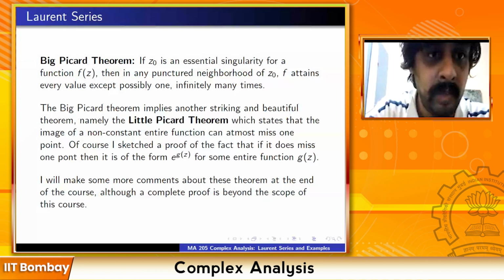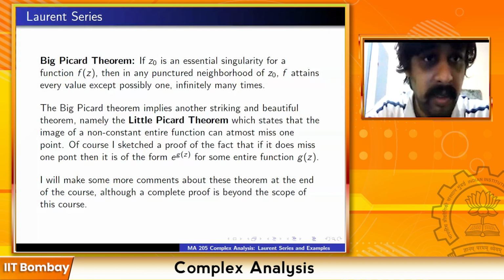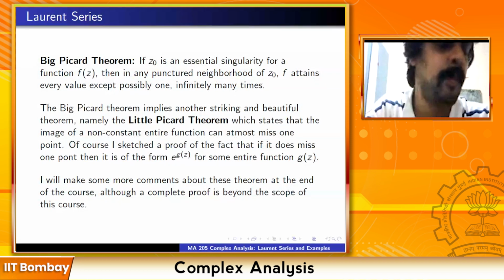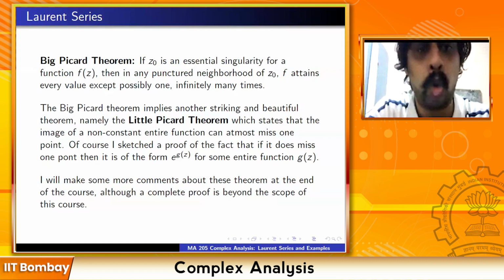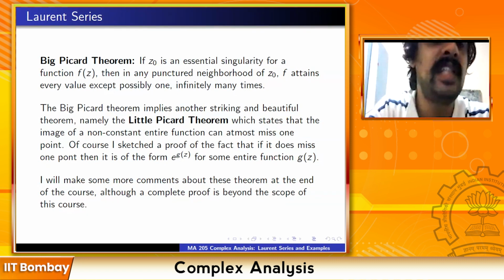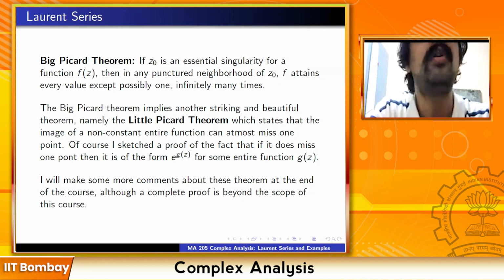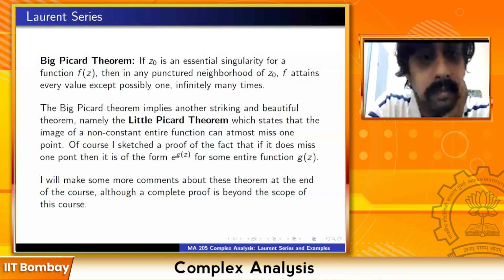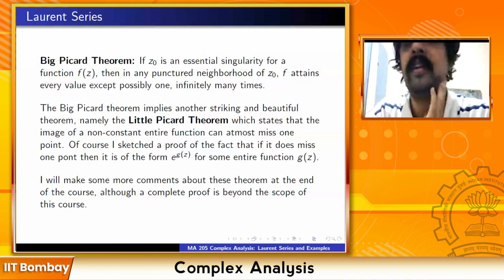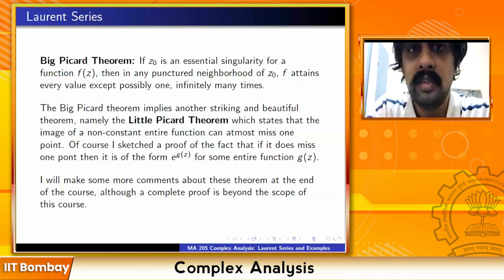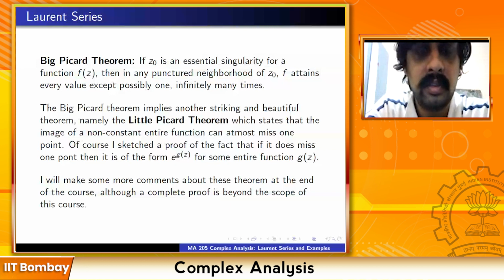So there are infinitely many points converging to z0 whose image will be that point. For example, you can take the point 1 in the codomain. What the theorem is saying is you can find a sequence of points converging to z0 whose image is 1. Okay, sir. In any neighborhood of z0, f will attain every value in the entire complex plane, except possibly one. Yeah.